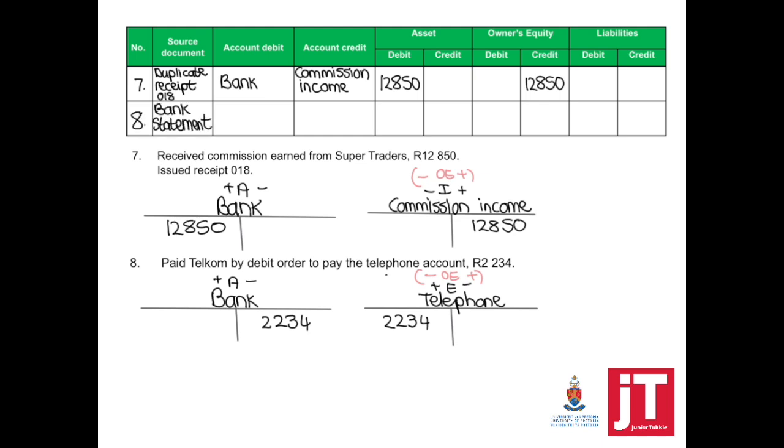So my source document is the bank statement. This will be shown on the bank statement, debit order, Telkom, 2,234. So on my accounting equation, telephone, the expense account, is debited; bank is credited. Asset credit, owner's equity debit.